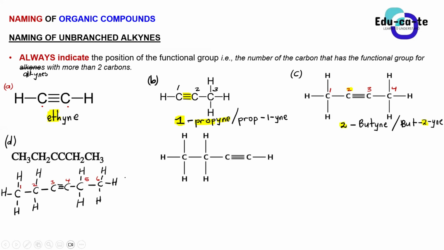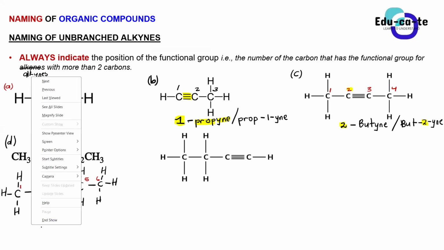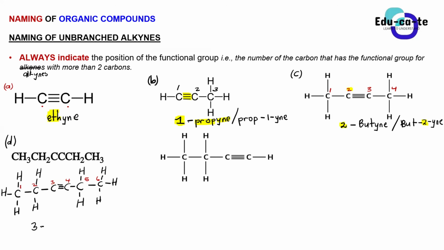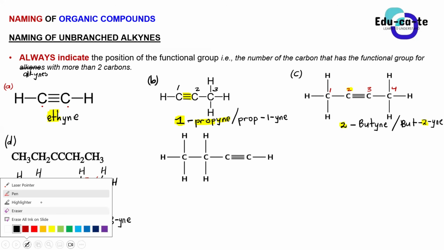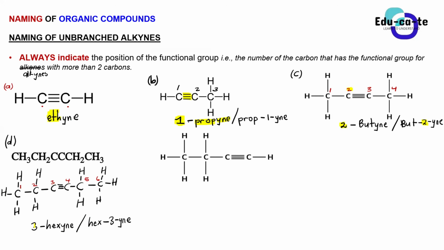Let's hear the name of this. So it's 3 dash hexyne. Yes, this is 3 dash hexyne, or you can say that this is hex-3-yne. You see, guys, that this is so fun. It's wonderful, right? So this 3 is telling us that our triple bond is at carbon number 3. Although we know that a triple bond is between carbon 3 and 4, we take the lowest numbered carbon, which is carbon 3.